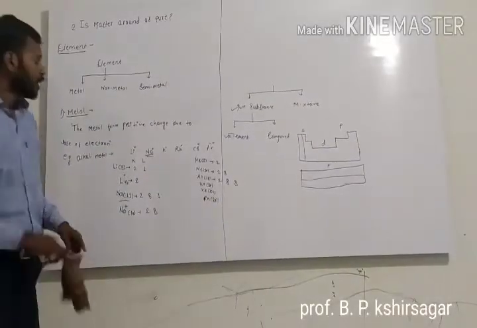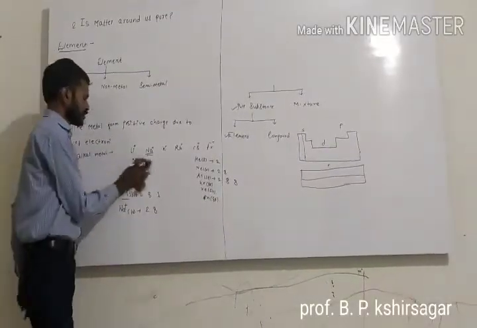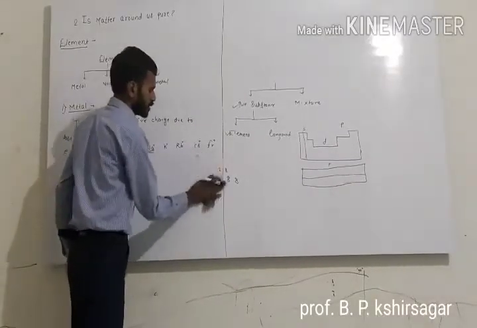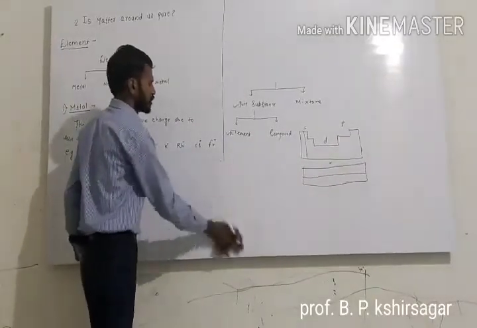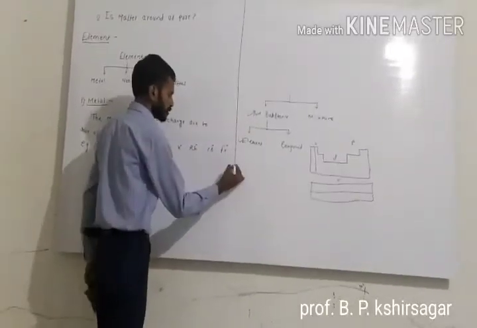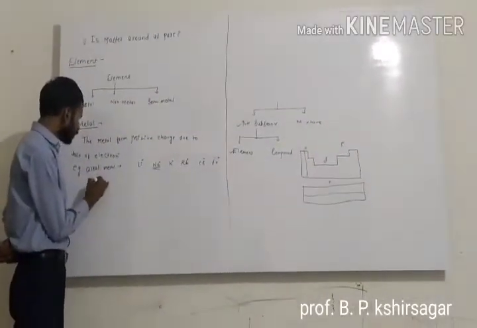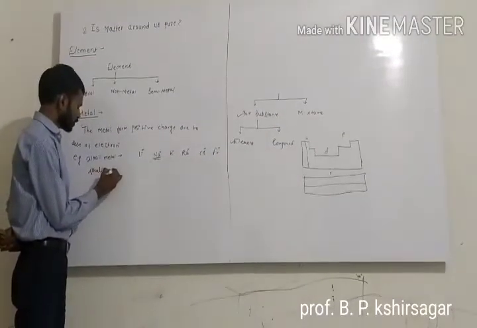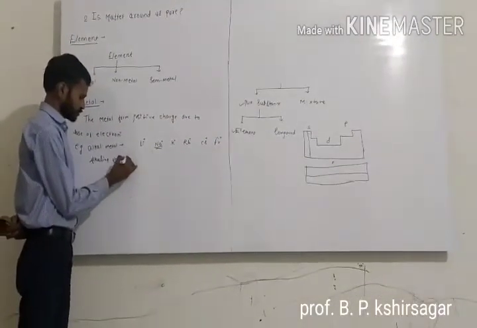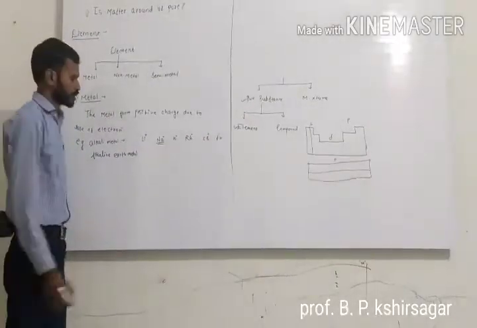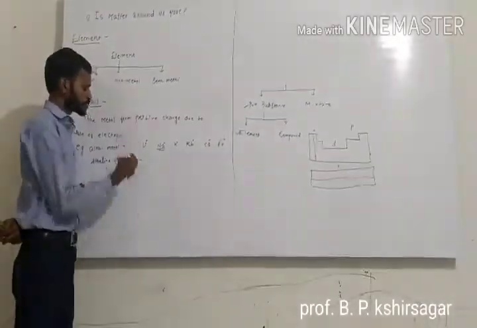Now we also have another example related to metals, like the alkaline earth metals.